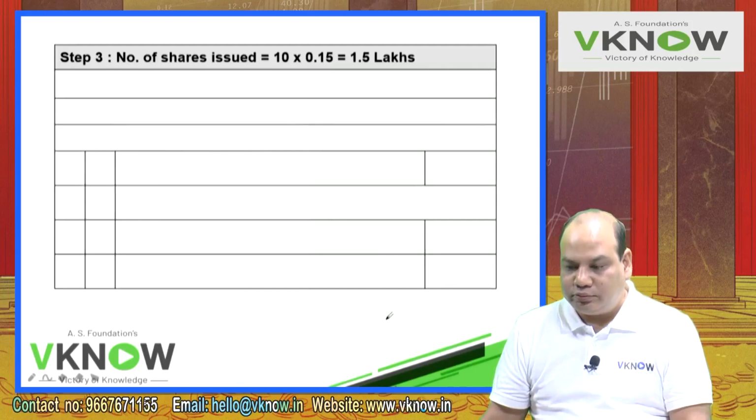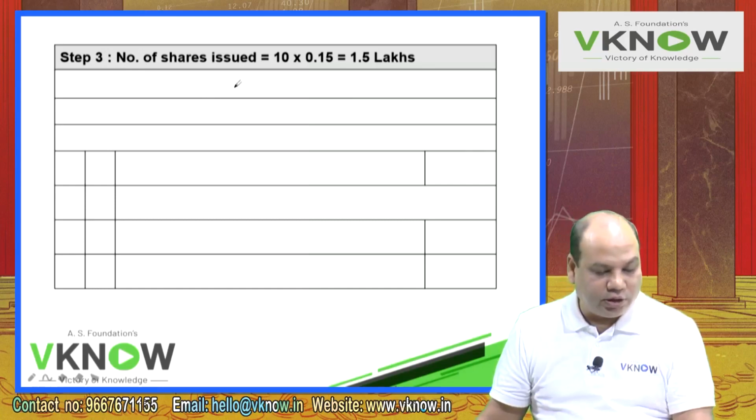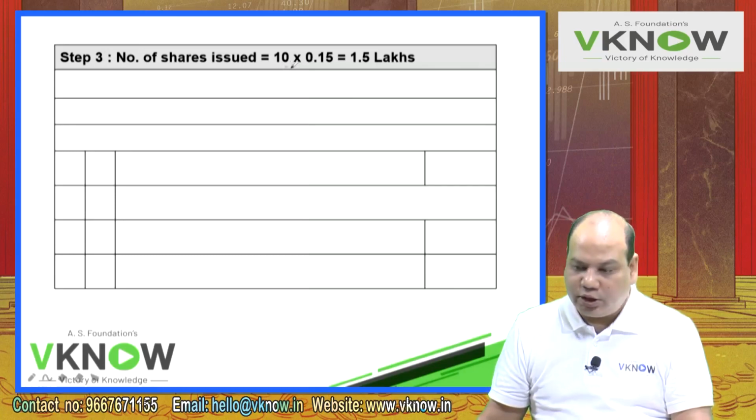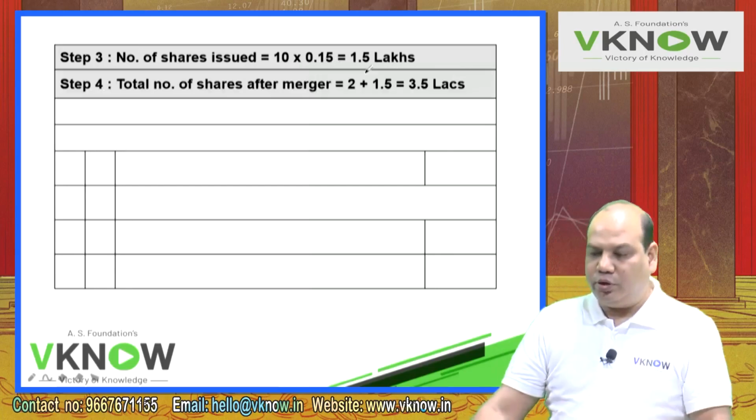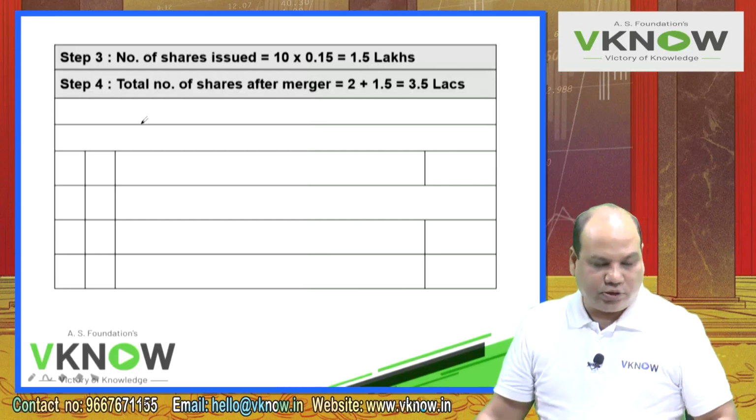Now we'll write down below that step number 3, number of shares issued. How many shares are there in the balance sheet of Abhishek Limited? 10 lakh, which you have calculated in step number 1. And the exchange ratio is 0.15. So 10 lakh into 0.15 is 1.5 lakhs.